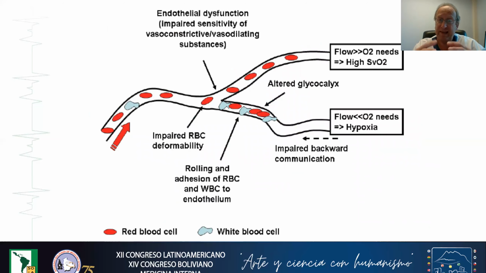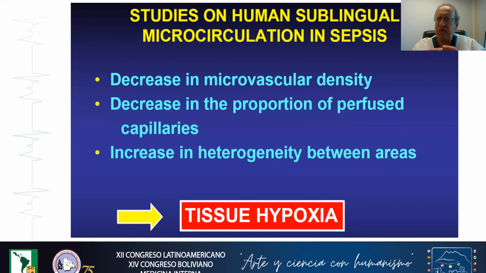Besides the glycocalyx, we have of course other etiologies to explain why microcirculatory alterations are present in sepsis. For example, we have endothelial dysfunction with impaired sensitivity to vasoconstrictive and vasodilating substances. We have also an impaired red blood cell deformability. So the red blood cells are more spheric and they cannot deform as much to enter the microcirculation. All those things will lead to what we can call the characteristics of the microcirculatory alteration that we can see